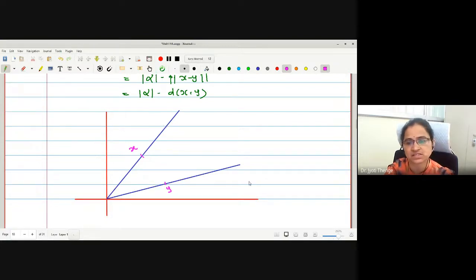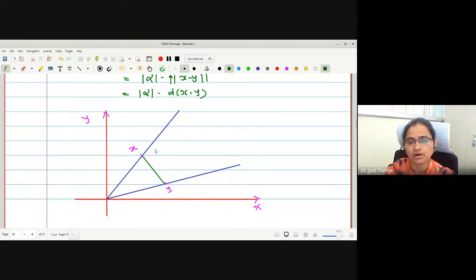Yesterday we discussed this is either on the line extended forward or extended backward. For the time being, if I assume alpha positive, it will be on the line extended forward. Correct, no? And what about the distance between x and y? This is the distance, no? Straight line.